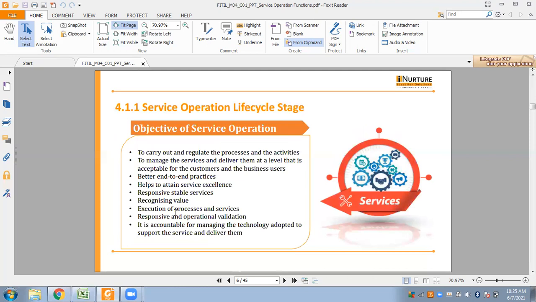Next, we talk about the objectives of service operation. So let us understand a few objectives of the service operation stage in the life cycle.